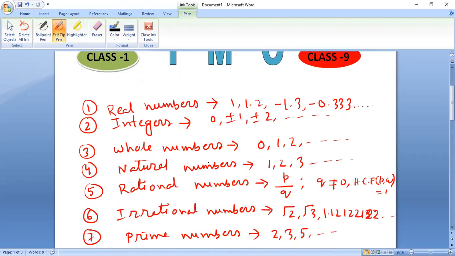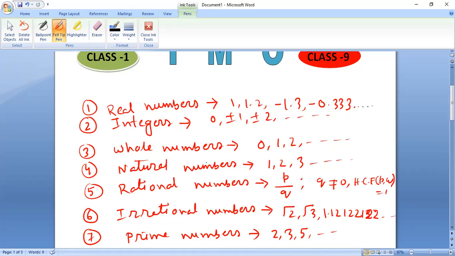Next, we have here rational numbers. A number is said to be rational if it can be expressed in the form p by q, where q is not equal to 0 and the HCF of p and q is equal to 1. That means any number which can be represented in that form is a rational number, for example 2 by 3.